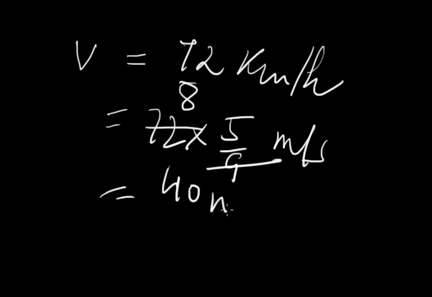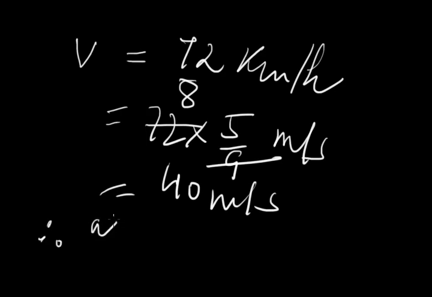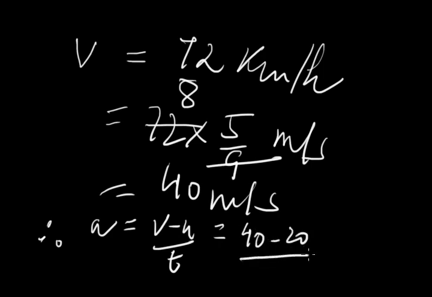That is equal to 40 meter per second. Now we have to find the acceleration. Acceleration a equals v minus u by t, that is 40 minus 20 by t. What is the time taken for this change of velocity? 10 seconds.